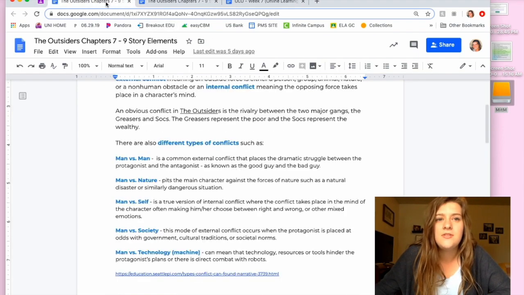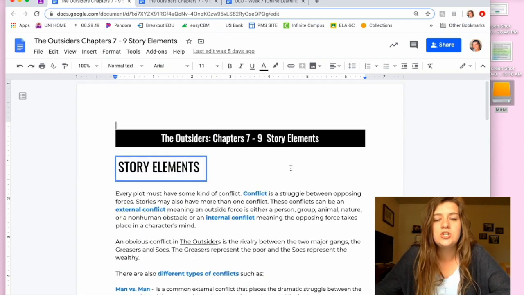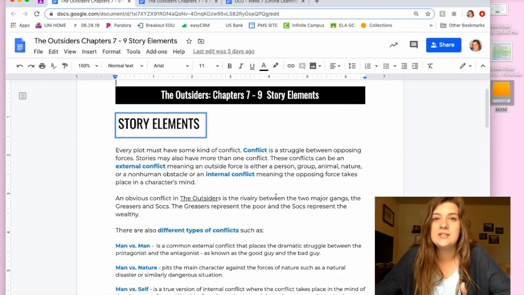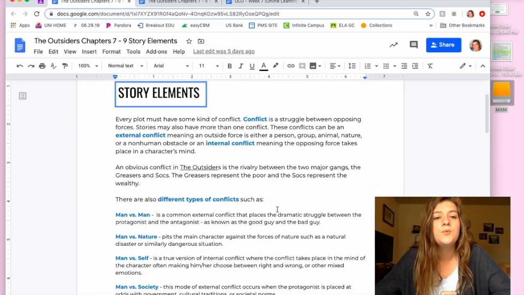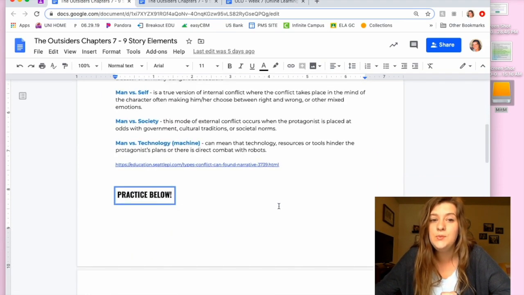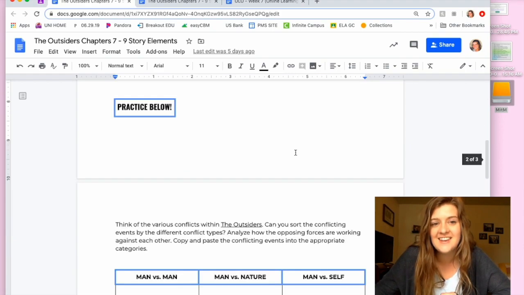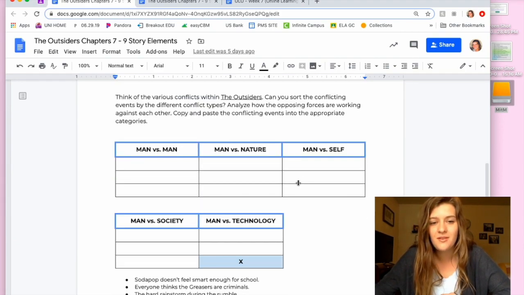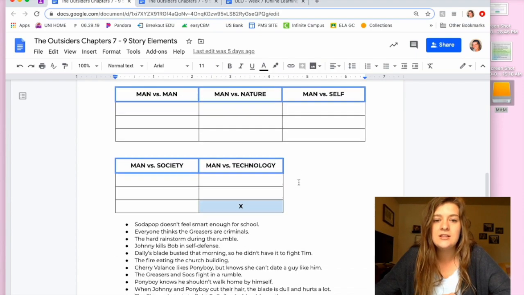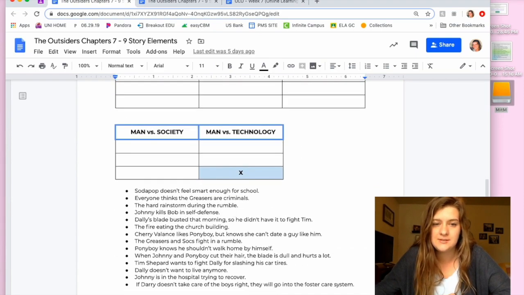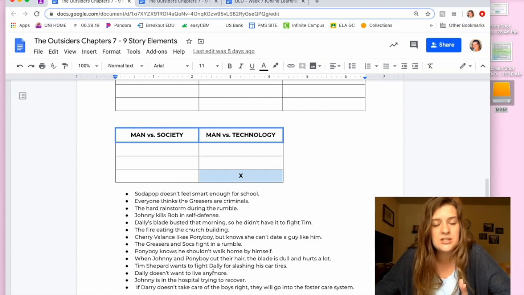You'll also have the conflict activity, which is under our story elements. You'll get to see on this first page here, there is background information on what is a conflict, what are the different types of conflict. Read through those because that will help you with the practice on the next page. On this next page, you have a list of different events right here in chapters 7, 8, and 9. And they're all mixed together. They're not in any particular order.